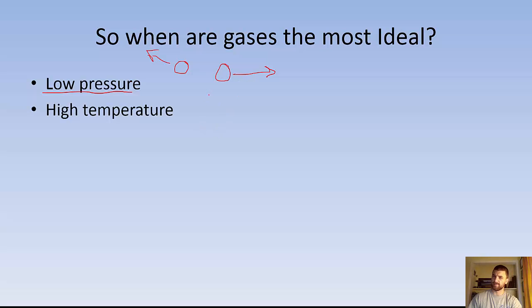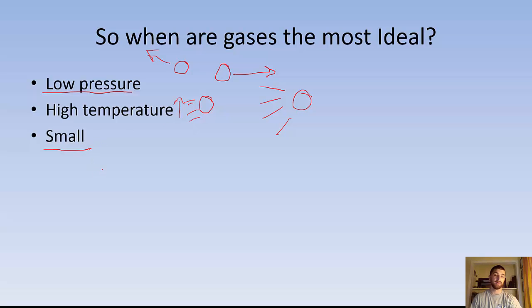Why? Let's think about this. How do gas particles move? Fast, right? So if you increase the temperature, they're moving even faster. So I draw more lines to show it going faster, right? That would make it behave more like an ideal gas. And the last condition is when they're small. So the smaller the gas, the more ideal it is.